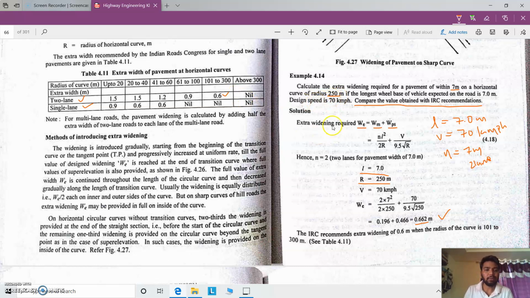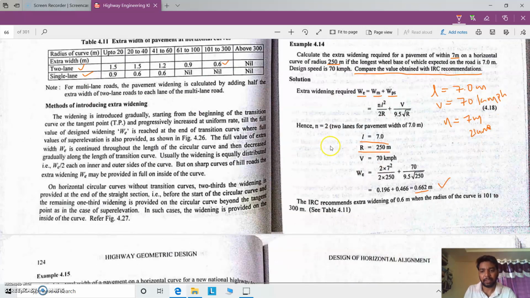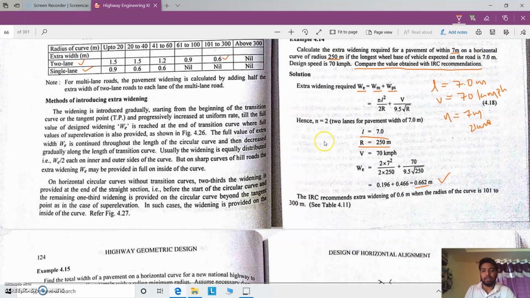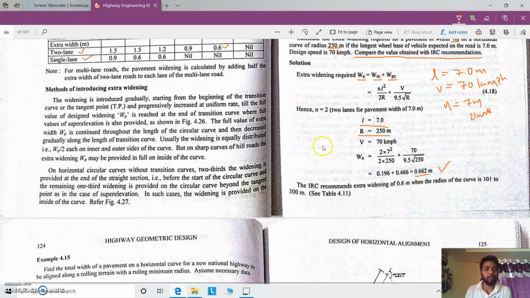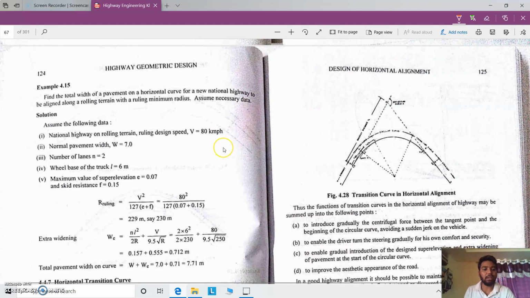If the radius of the curve is 90 meters, then we have to consider the range 61 to 100. Then the value must be more than or equal to 0.9 meters for 2-lane roads. And for a single lane road it is nil, meaning the value is not recommended. Whatever value is obtained in the calculation may be provided, right? And this much will be asked in the questions, right? And another thing, the radius will not be given in some cases. So that will be seen in the question.